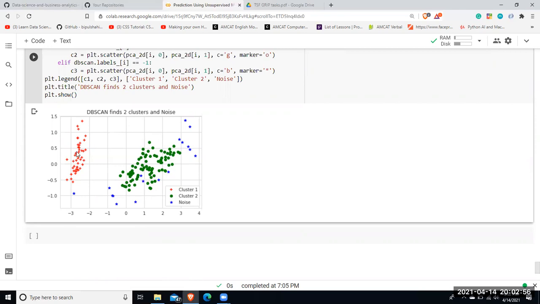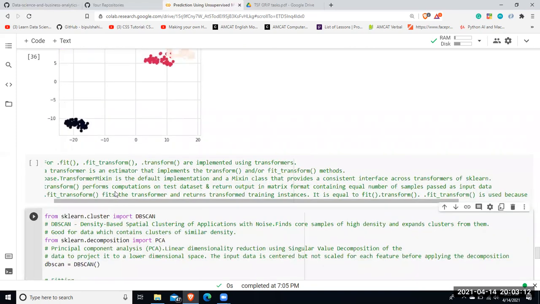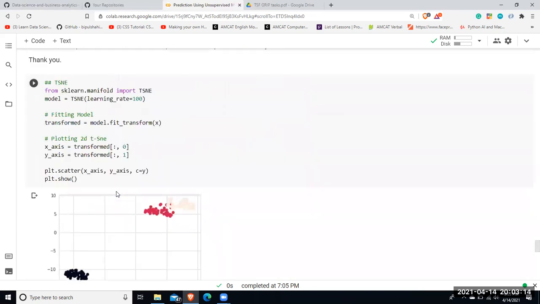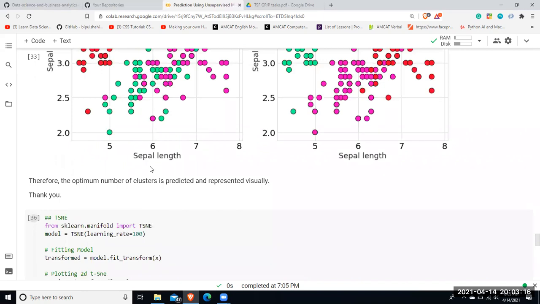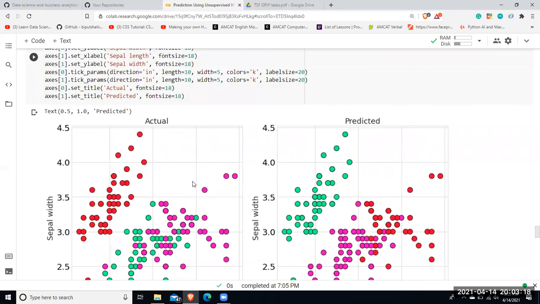The first one is cluster one, and the second one represents cluster two. But it has classified poorly, as it has classified the rest, which should be the third cluster, as noise. So it has also not performed fairly well. So the best algorithm that has been shown over here is k-means clustering.